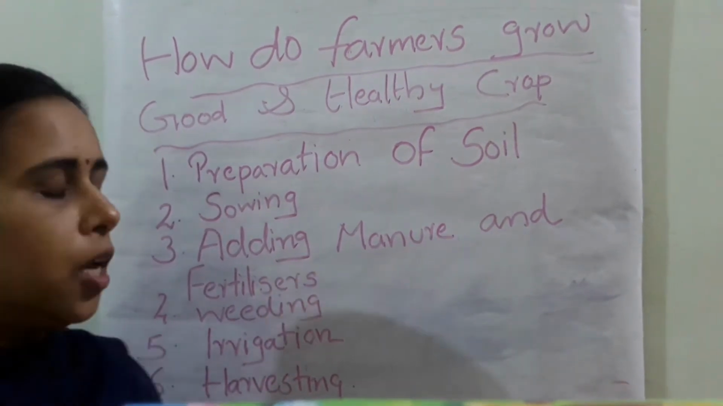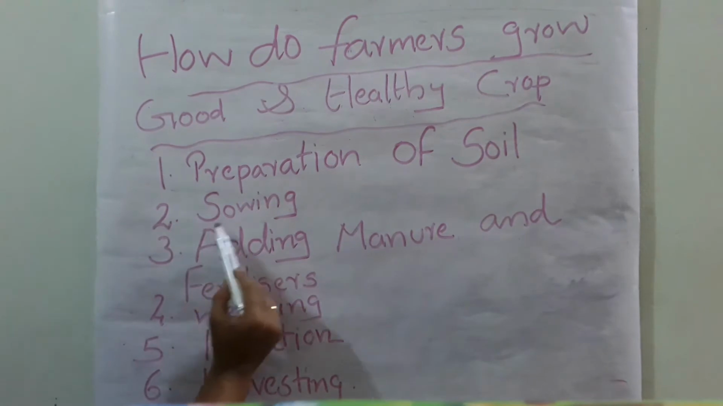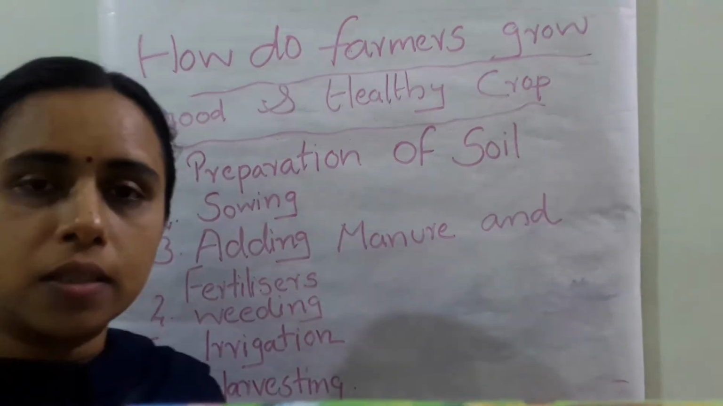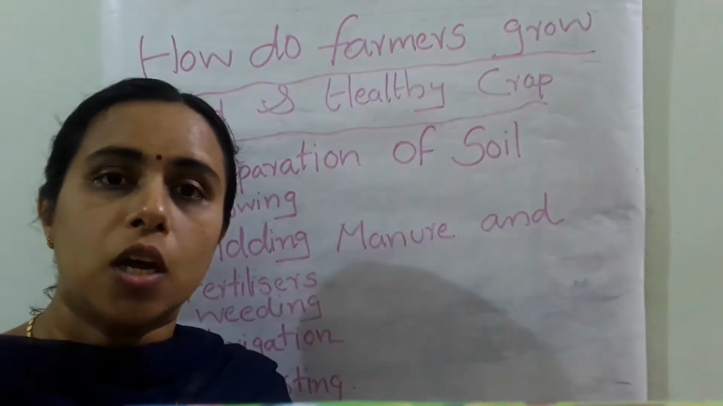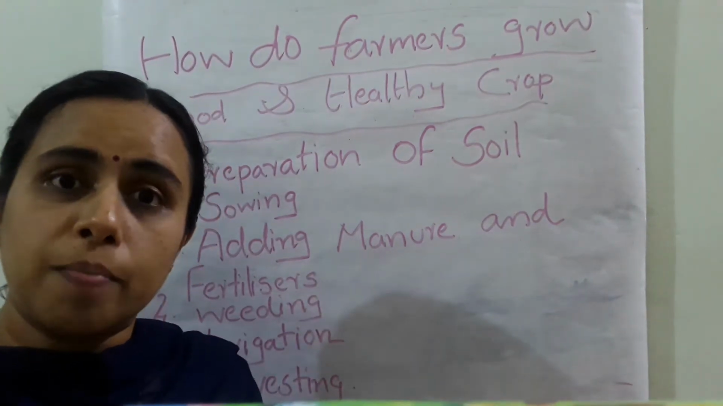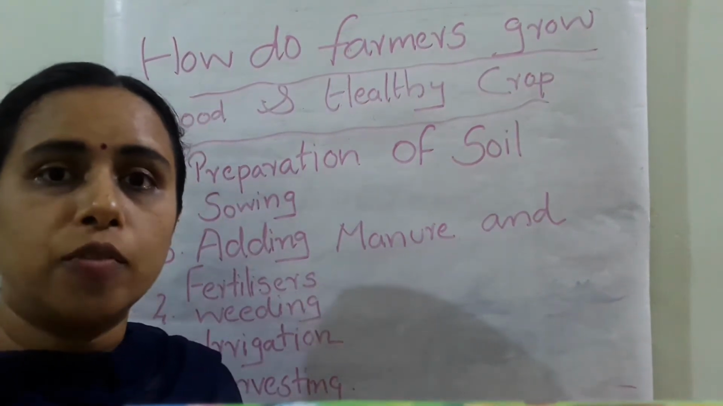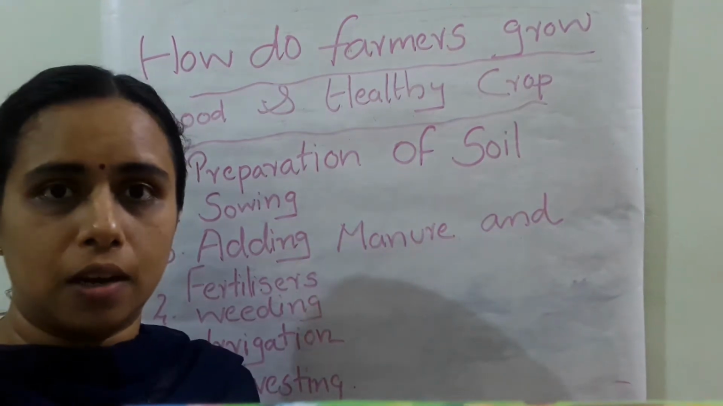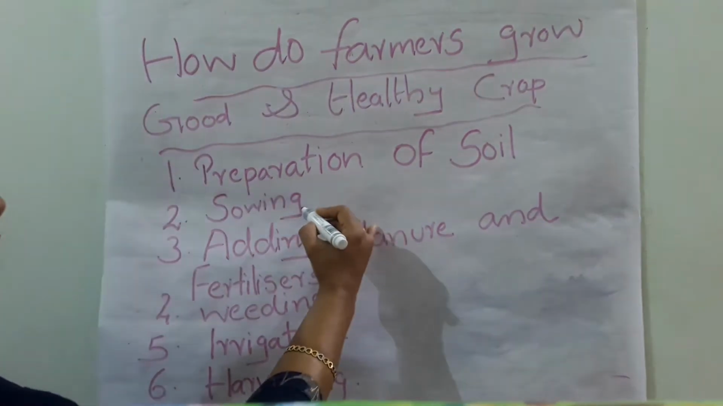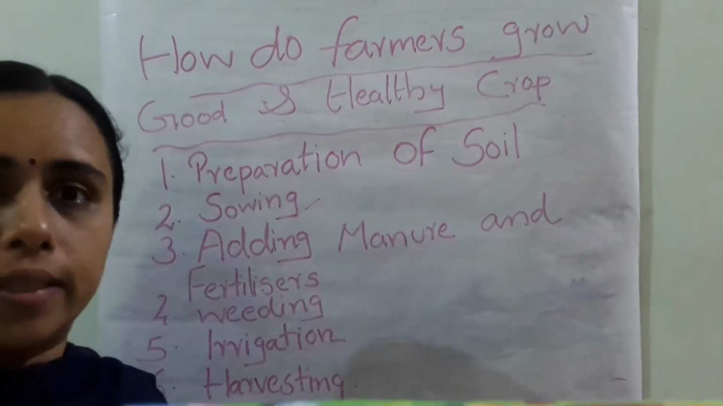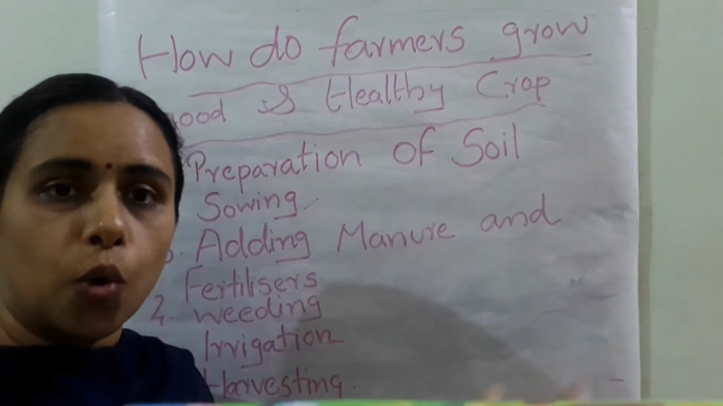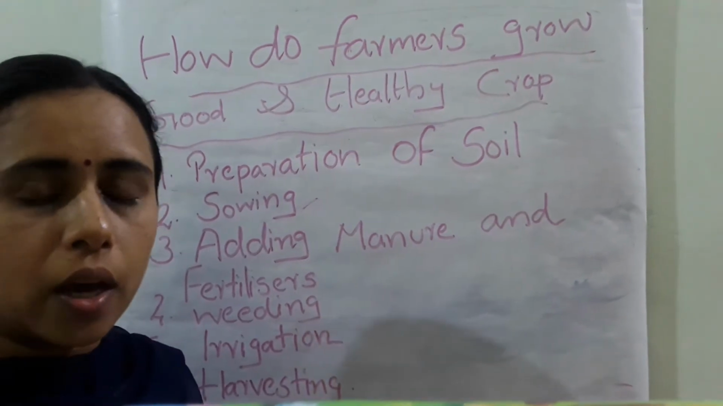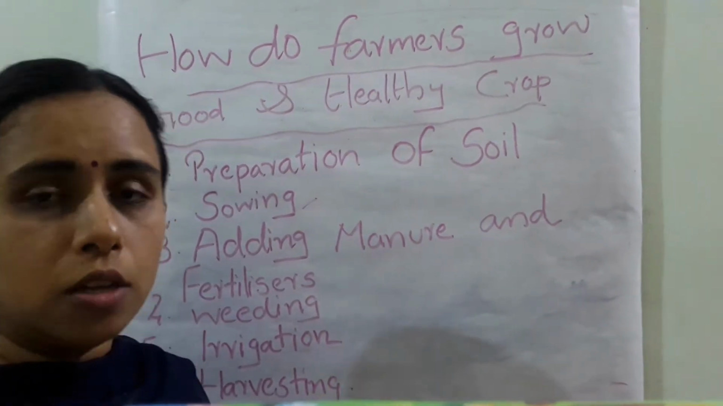And after that, the next one is sowing. Sowing means you have to select good seeds that should be matured and you have to sow them in the field itself. Then after that you have to sow it in the field. Okay, you have to put it into the soil.